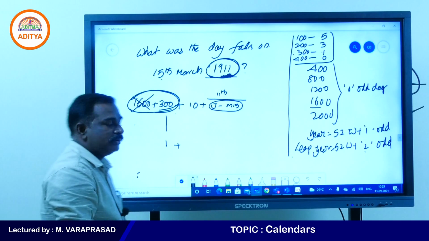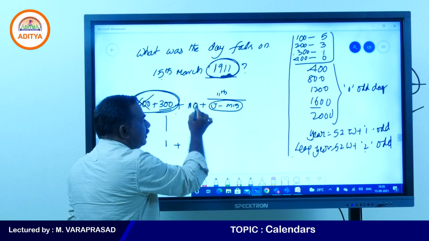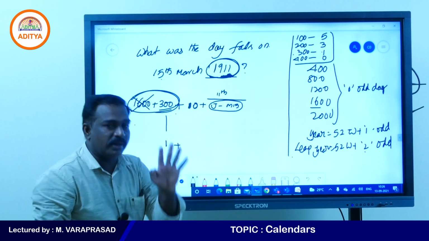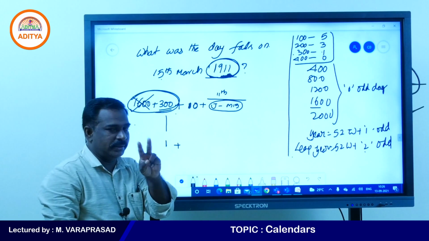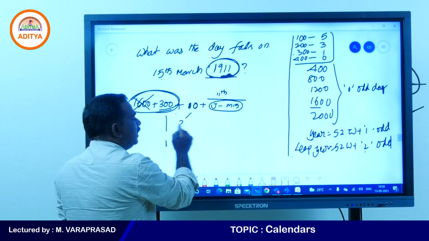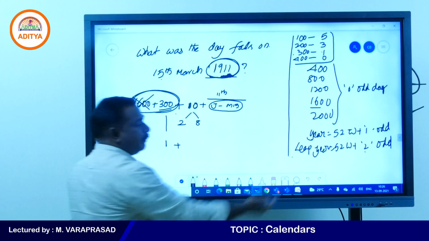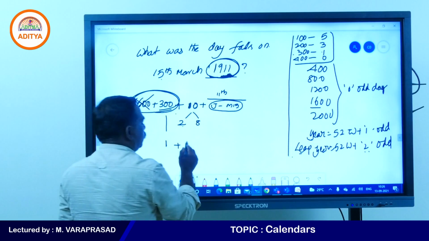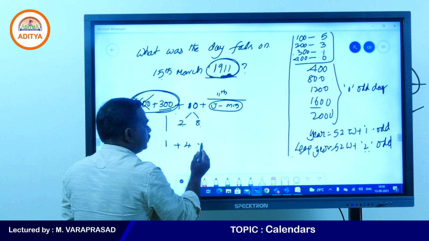Yes, my students, now this is the part you need to be very careful. In this 10, how many 4s are there? 2 4s are there. It means 2 leap years, remaining 8 normal years. Every leap year contains 2 odd days, 2 2s are 4. Every normal year contains 1 odd day, 8 1s are 8.